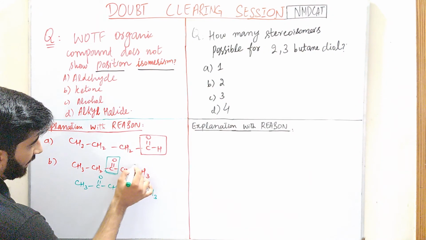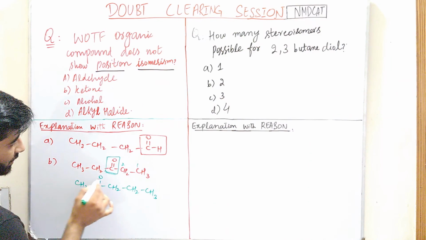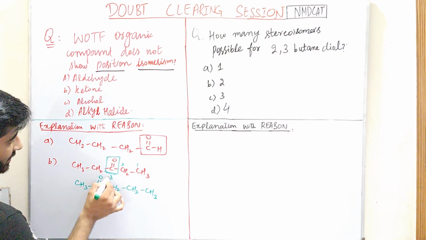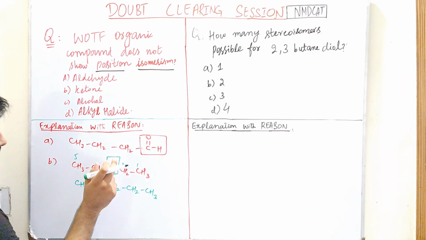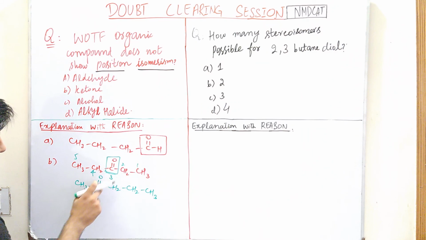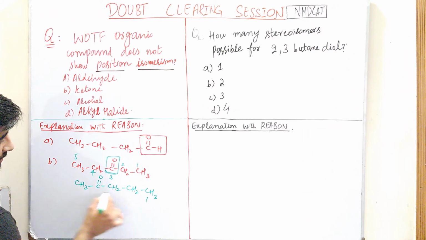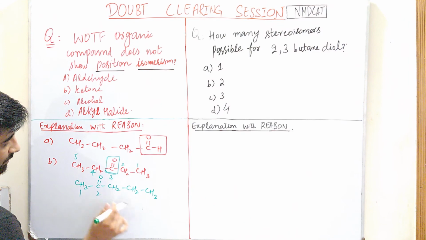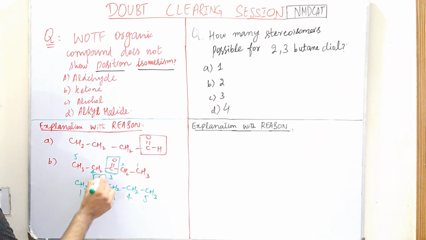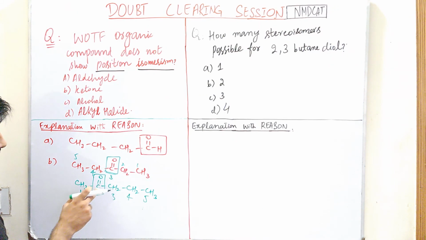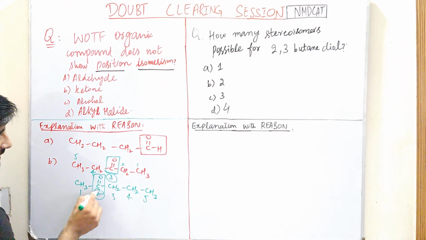Here this is carbon number 1, this is carbon number 2, this is carbon number 3, this is carbon number 4, this is carbon number 5. So this is called 3-pentanone, and this is called 2-pentanone. The functional group is present at 2 position. Here the functional group is present at 3 position. So they are position isomers of each other.